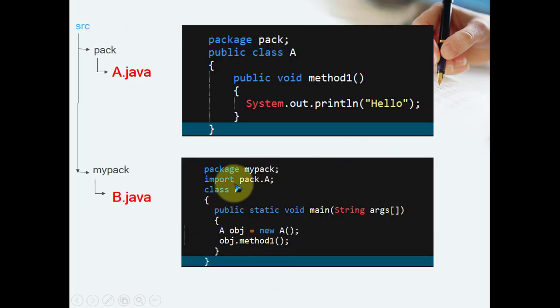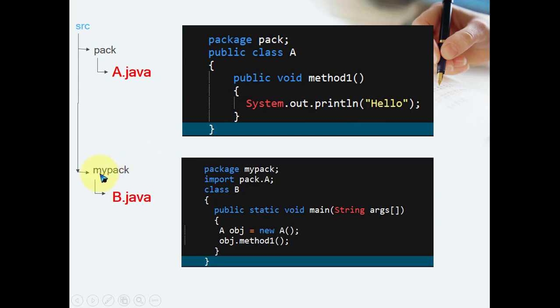Now look, this is a directory and the packages. In Eclipse we have a source directory, and we have a pack, that is a package. In the package we have A.java. It is not only a directory, it is a package directory. The first statement in the source code should be package pack, then public class A, and public void method1, and there is only one testing statement, System.out.println hello.